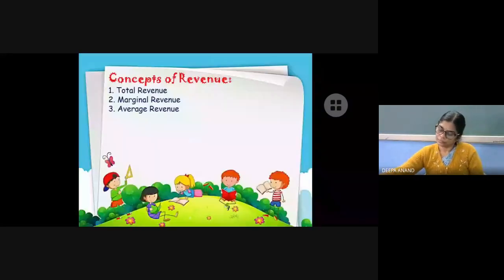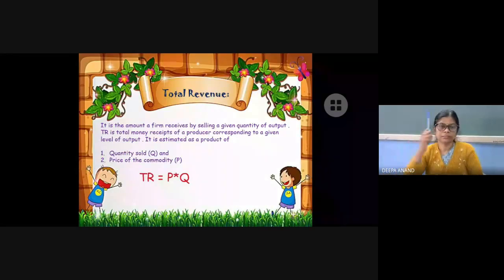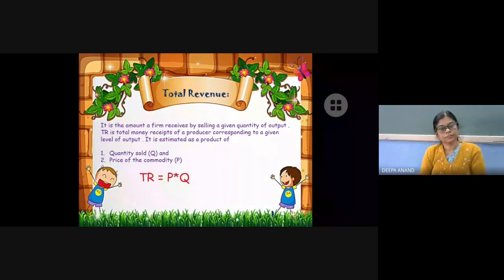Then concept of revenue. There are three types of revenue: total revenue, average revenue, and marginal revenue. Total revenue is the amount the firm receives by selling a given quantity of output. TR is the total money receipts of a producer corresponding to a given level of output. It is estimated as a product of quantity sold and price of the commodity. TR is equal to P into Q.